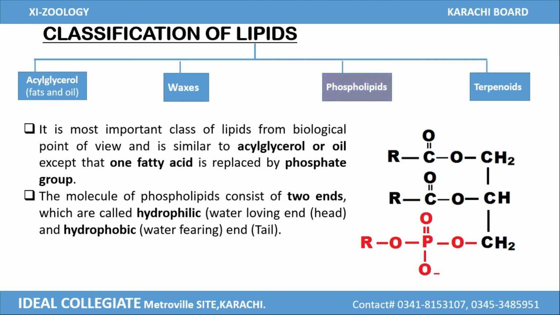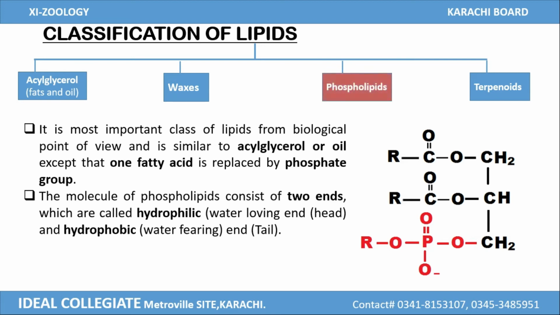The molecule of phospholipid consists of two ends. One is known as hydrophilic and the second one is known as hydrophobic. Hydrophilic is also known as the water loving end, the end which dissolves in water easily, while the next end, hydrophobic, is known as the water fearing end, and this end is insoluble in water.